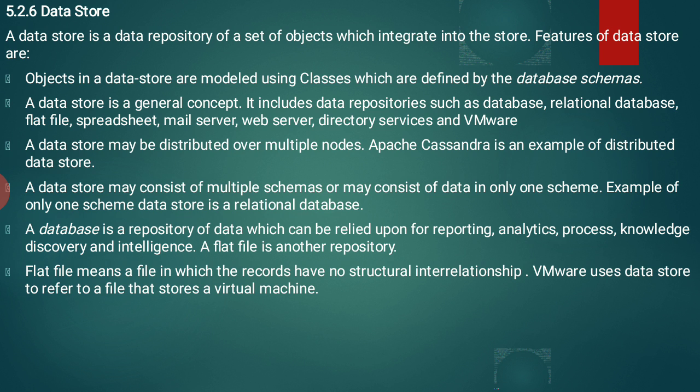So if you are accessing your data from your data store, the best example is Apache Cassandra. It is software by which we access data from the data store. A data store may consist of multiple schemes or may consist of data in only one scheme. So whatever data you are storing in a data store may consist of multiple tables or only one table. Schemes are nothing but tables. An example of a one-scheme data store is a relational database.